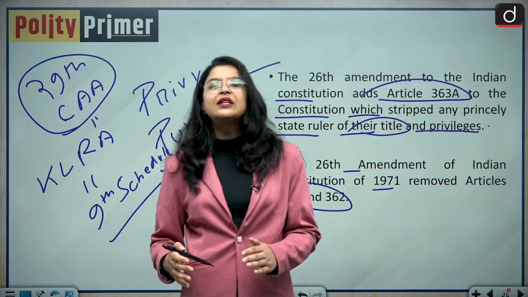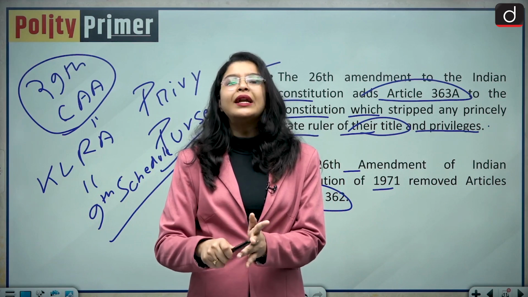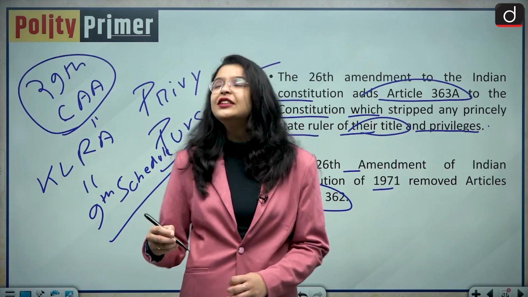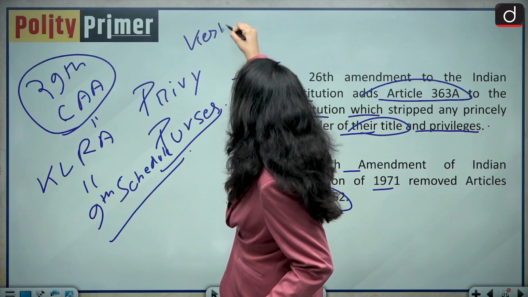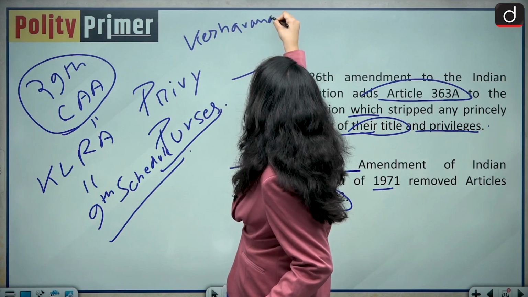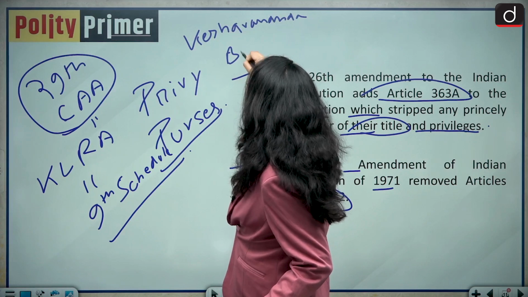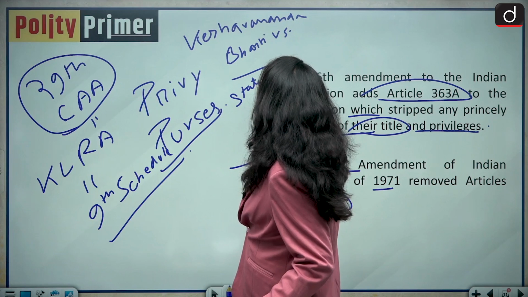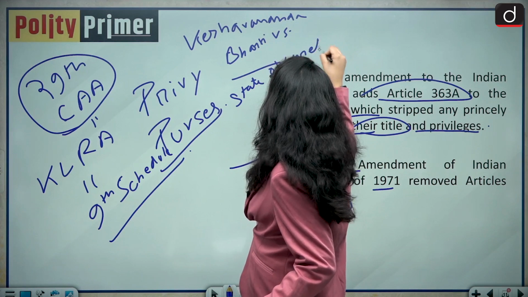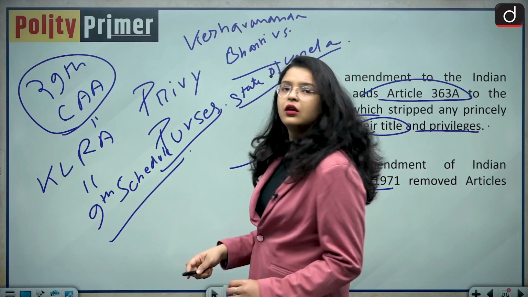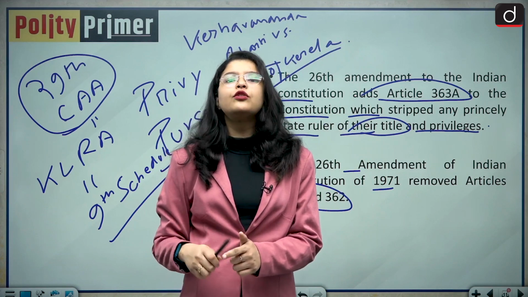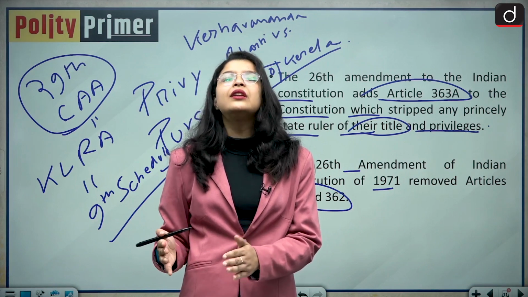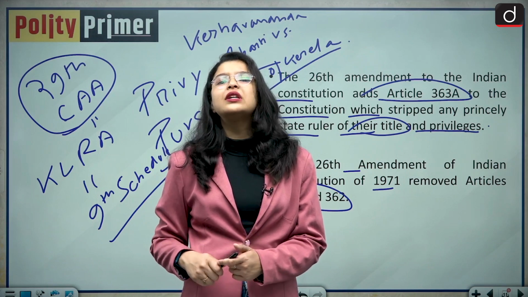Okay, so these 24th, 25th, 26th and the 29th Constitutional Amendment Acts were finally challenged in the case of Keshwanand Bharti versus the State of Kerala. So who was Keshwanand Bharti? He was a manager of a mutt, okay, and after his managerial rights were snatched, he challenged all of these amendments.